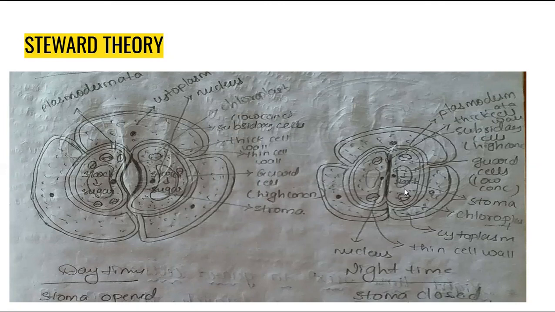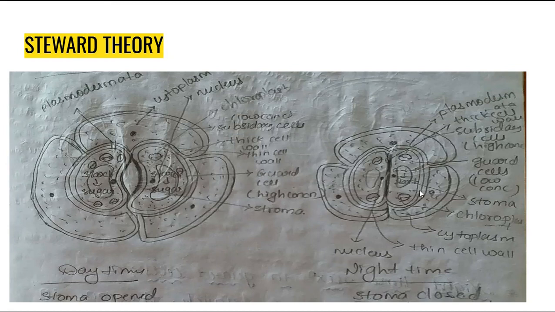Starch cannot dissolve in the cytoplasm of guard cells, so in the guard cells sugar levels decrease and are completely absent.